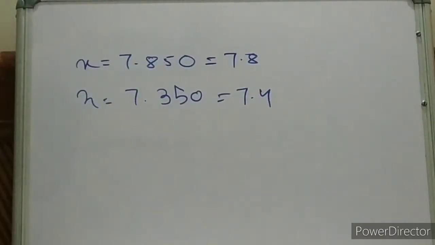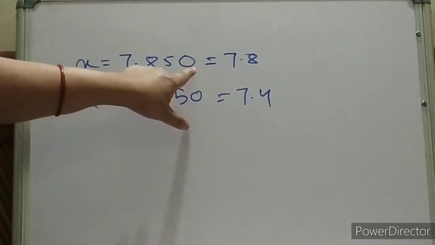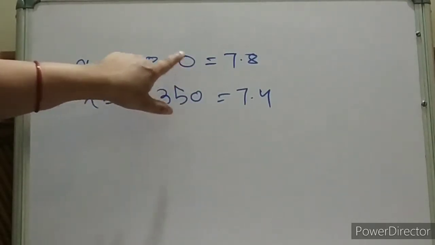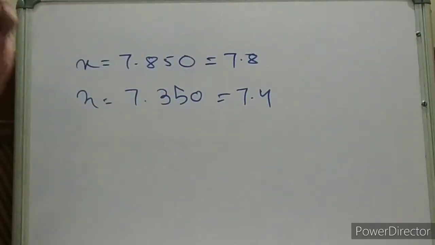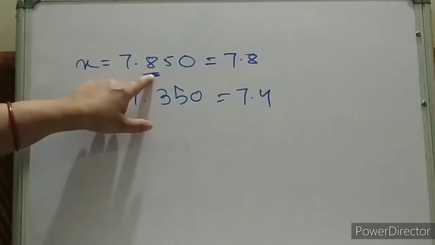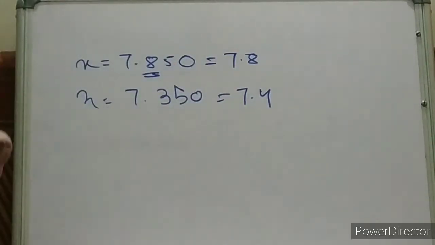Then what is the rule? See, here is 5. We have just now discussed 5 followed by a non-zero number. Now 0 is over here. So if 5 is there and it is followed by 0, then we have to check the previous digit. If the previous digit is even, then keep the number as it is.